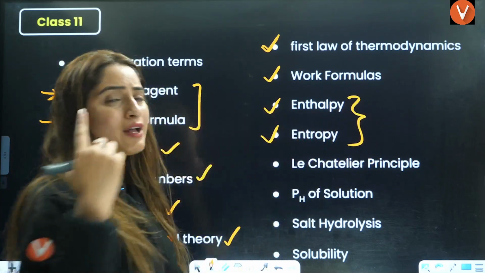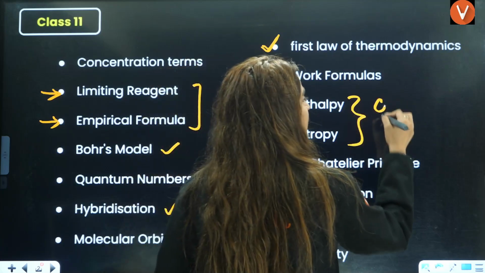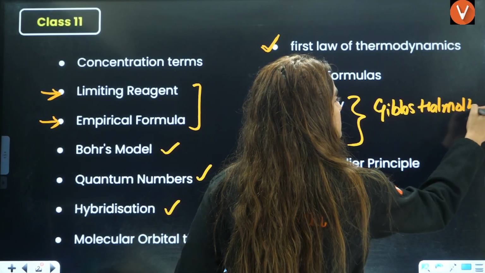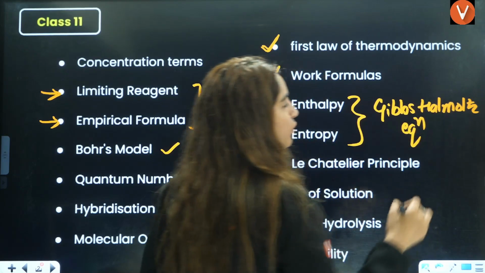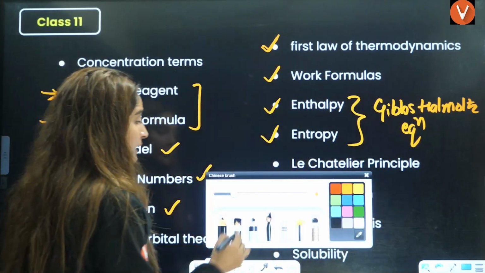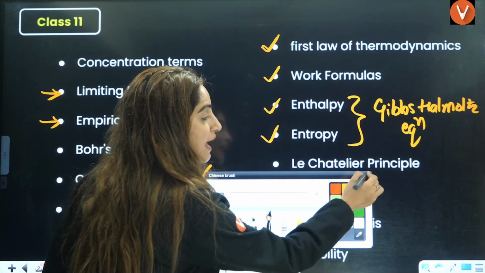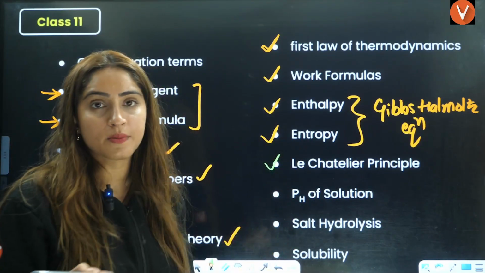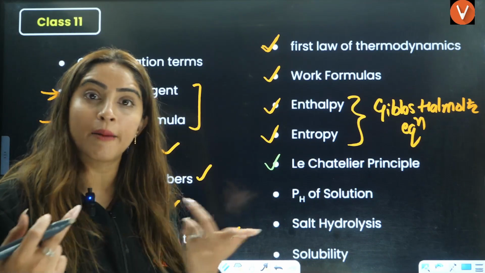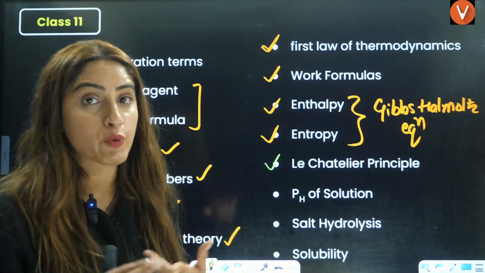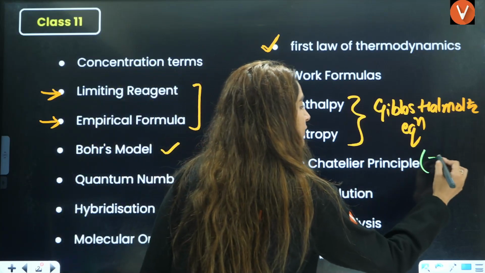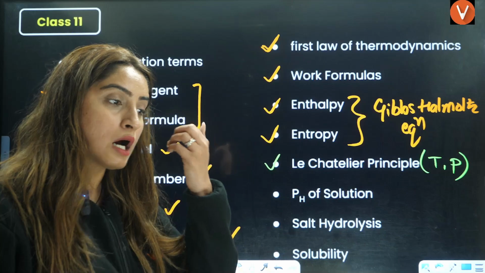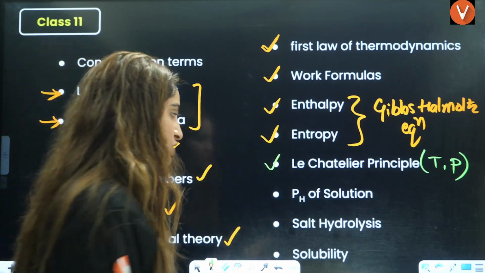Okay, next is enthalpy, entropy, the changes, the formulas, right? Usually from here, one very important question is asked from Gibbs-Helmholtz equation. It's a very important equation. Directly the questions based on spontaneity, non-spontaneity are asked from here. Next is Le Chatelier's principle. Either temperature or pressure, these two are frequently asked to you, right? I'll just write it here, temperature or pressure. This you must know, how according to this your backward and forward reaction is going to change, right?